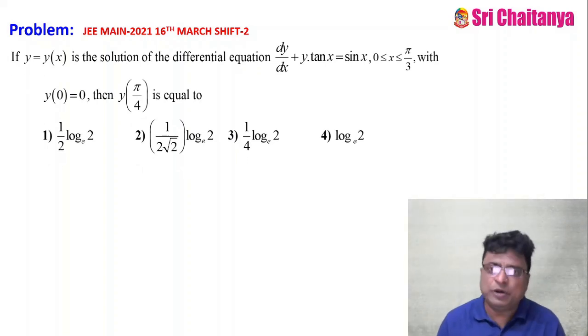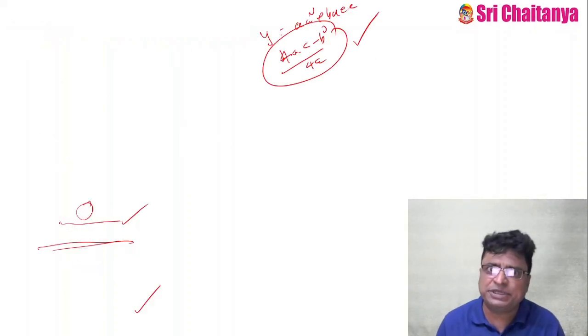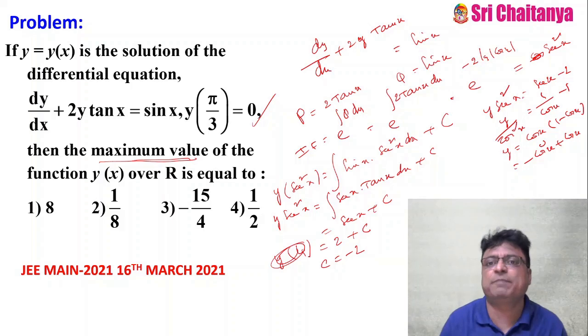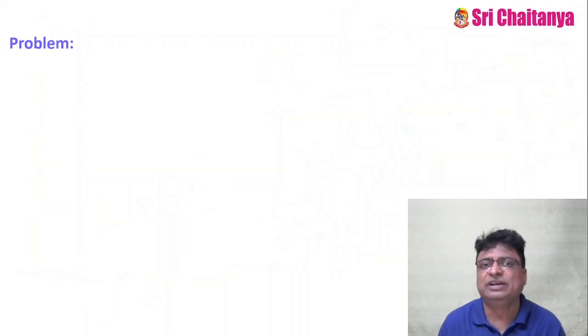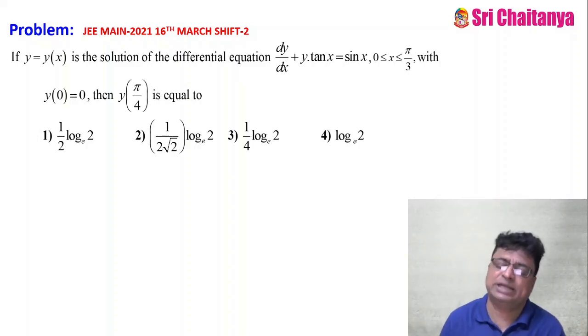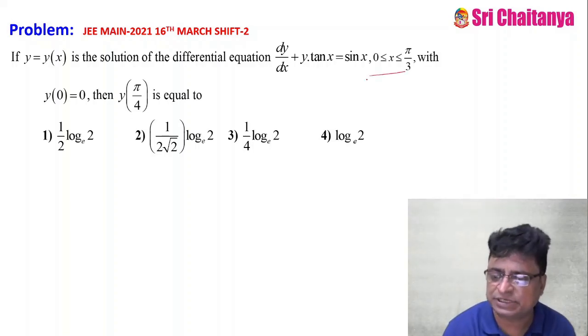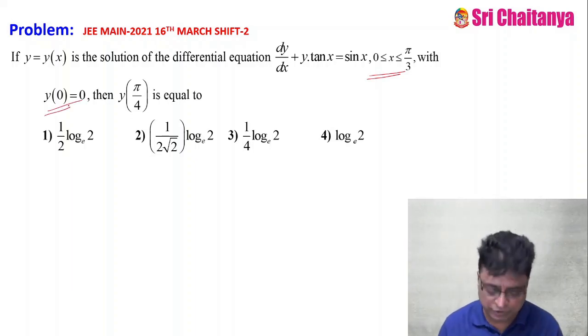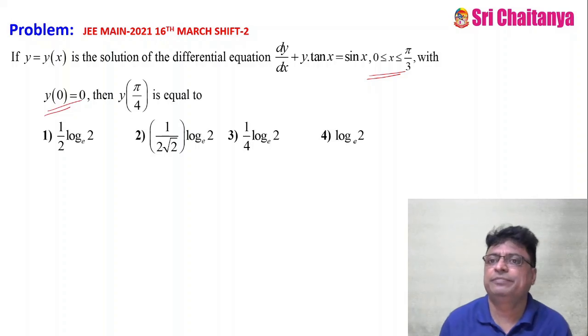See, you have observed the shift 1 paper question as well as the shift 2 paper question. See here, dy by dx plus 2y tan x is equal to 2 sin x and y of pi by 3 equal to 0. Whereas here this problem is dy by dx plus y tan x is equal to sin x. There is not much difference. Almost everything is the same. Here x is in this quadrant and y of 0 is equal to 0 is given for you. They are asking you to find y of pi by 4.